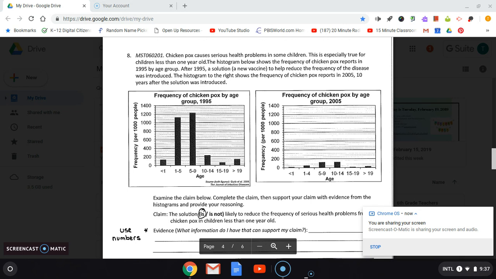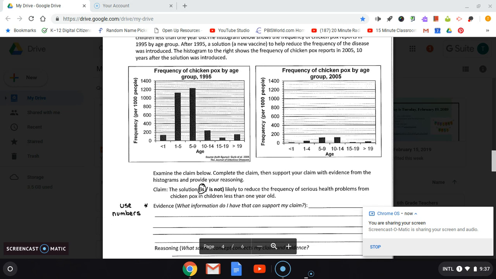Number 8, chickenpox causes serious health problems in some children. This is especially true for children less than 1 year old. The histogram below shows the frequency of chickenpox reports in 1995 by age group. After 1995, a solution, a new vaccine, to help reduce the frequency of the disease was introduced. The histogram to the right shows the frequency of chickenpox reports in 2005, 10 years after the solution was introduced.